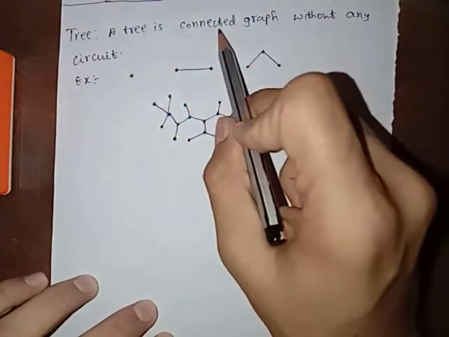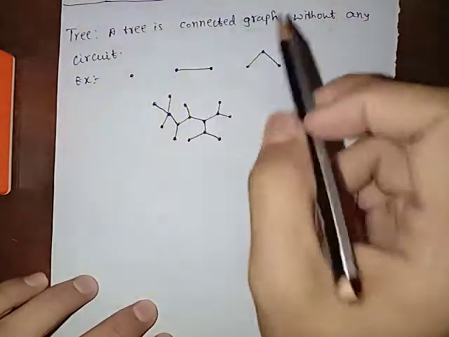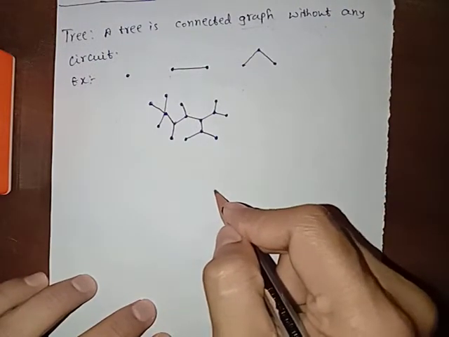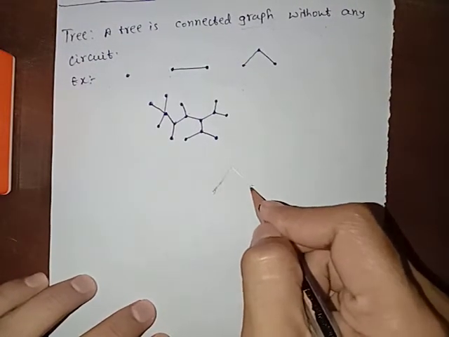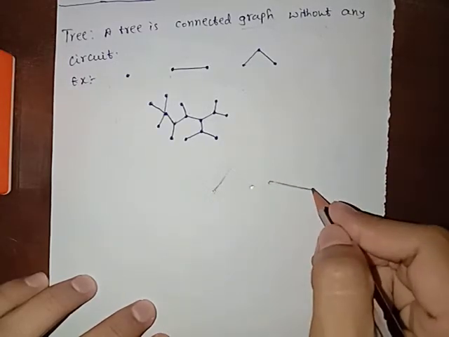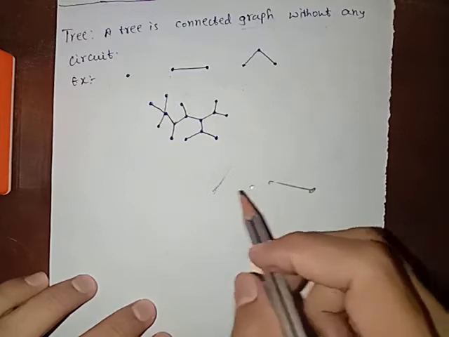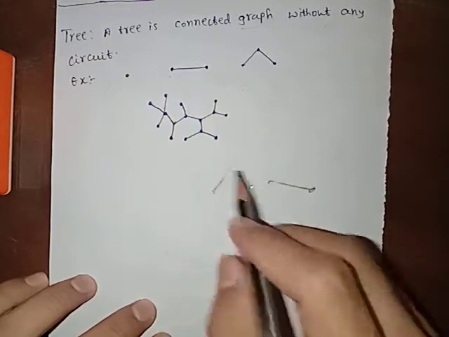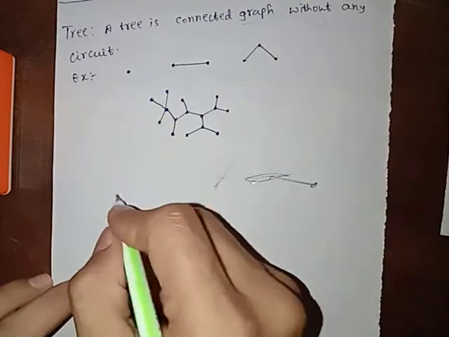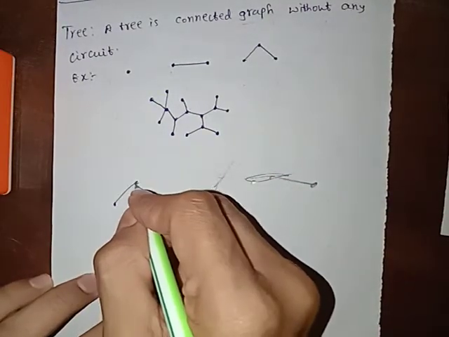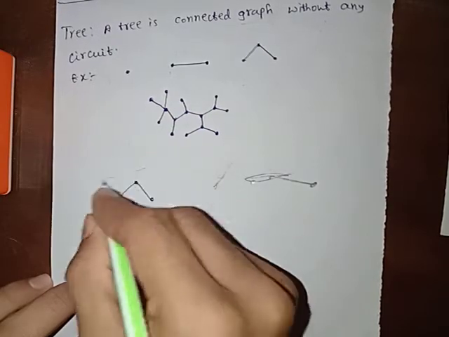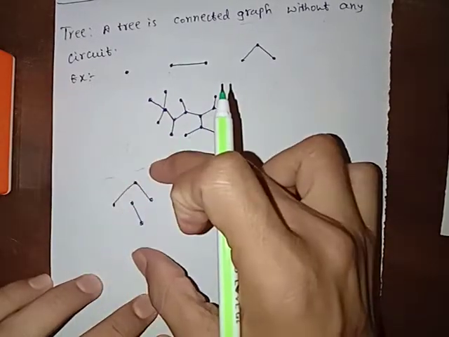And what is a connected graph? For example, consider these two. We can call the whole thing a graph.